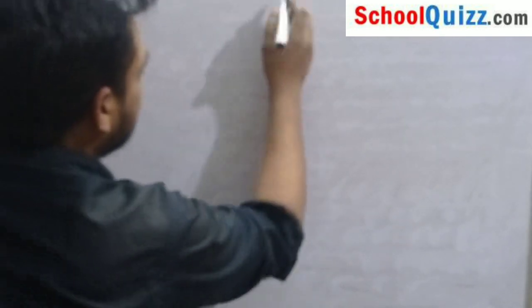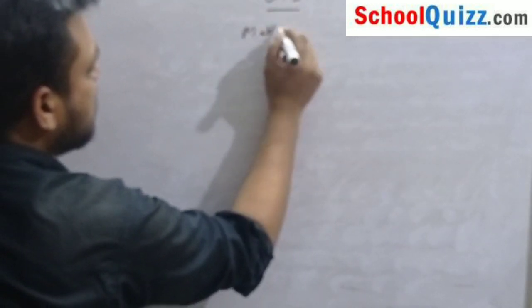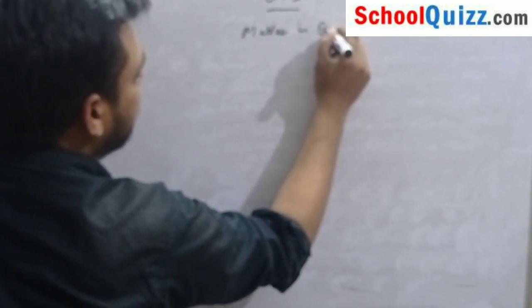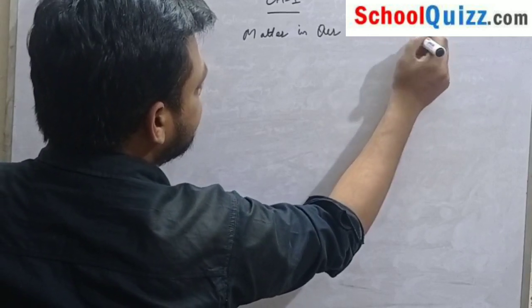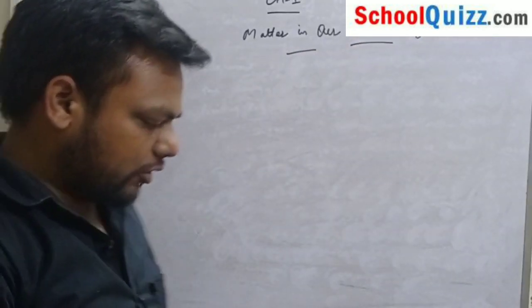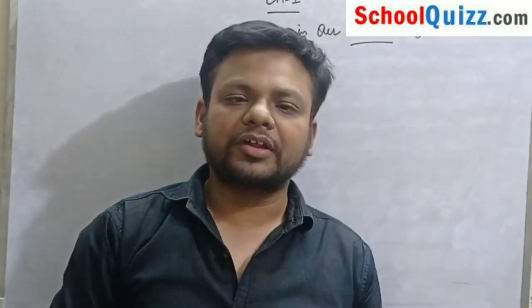Chapter number 1, that is Matter in Our Surroundings, in which we have already discussed what is matter. Anything which occupies space and has mass is called matter. For example, this marker is matter, like this whiteboard is matter.